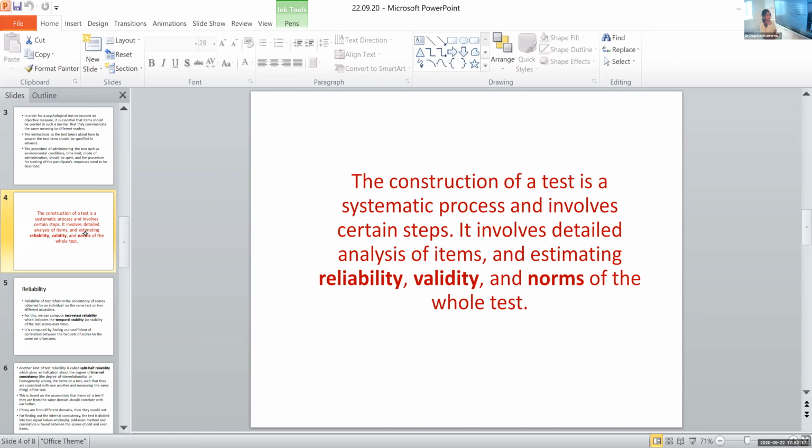If you are going to do any research in whichever field you take after your +2, these three things are very important. And in whichever tools or instruments you use to measure anything and everything, you will have to ensure that it is reliable, it is valid, and it has appropriate norms.